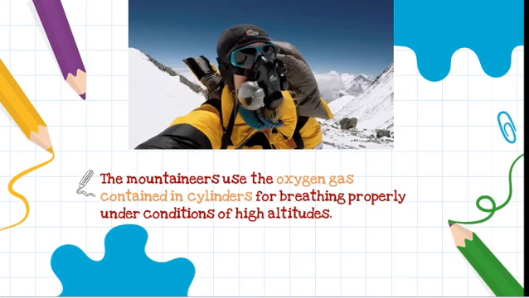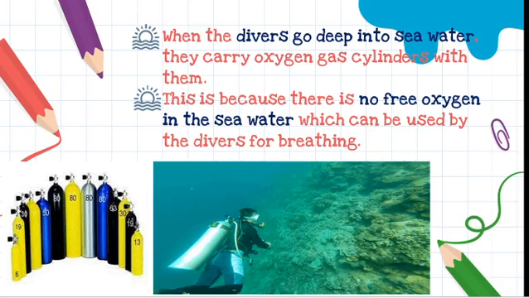So the mountaineers use oxygen gas that is filled in cylinders to breathe, because in that critical condition when there is a very thin layer of air, we need support to breathe. So mountaineers carry oxygen cylinders with them when they are climbing at high altitudes.